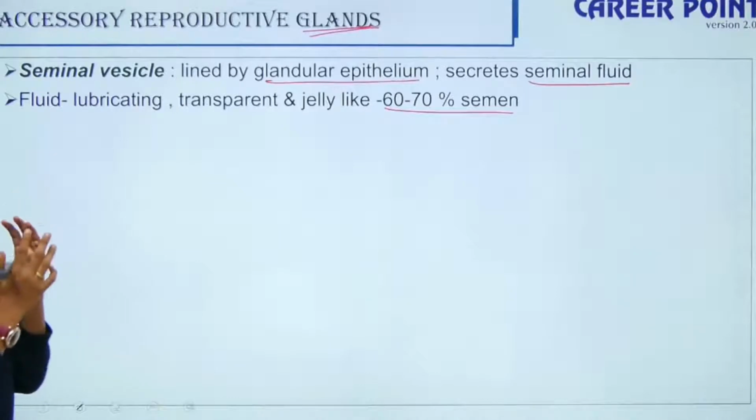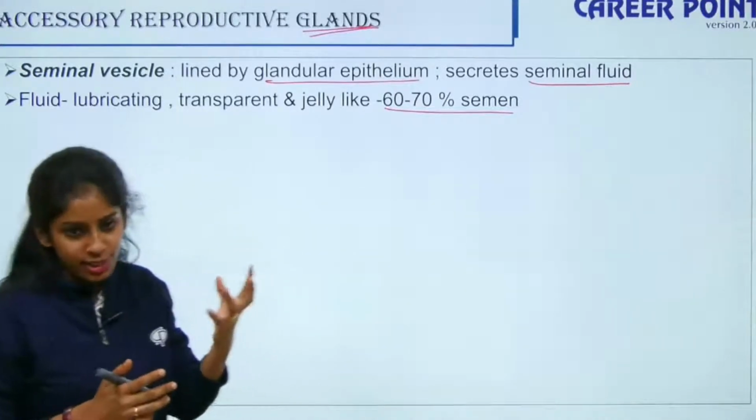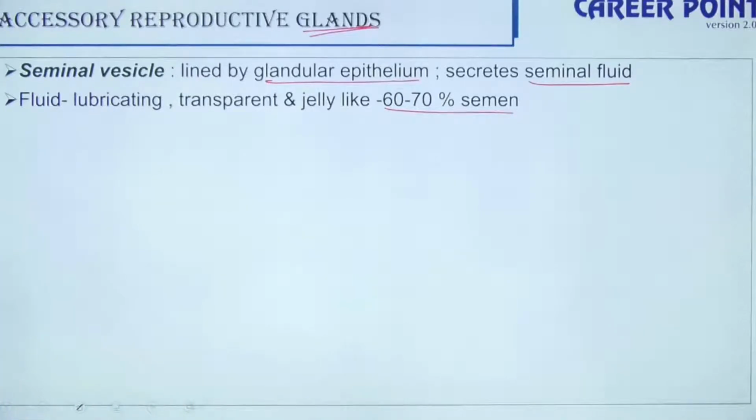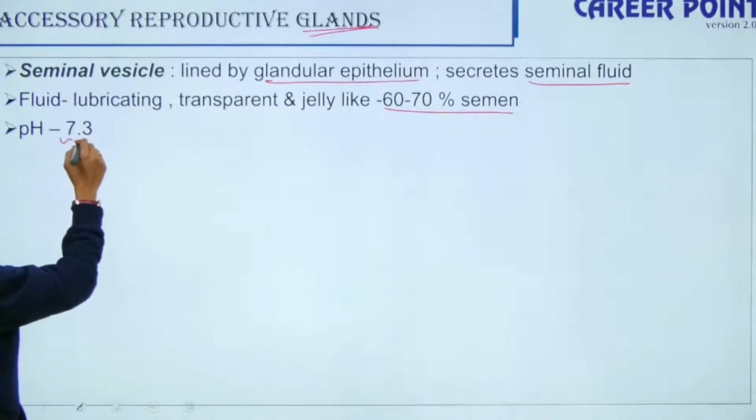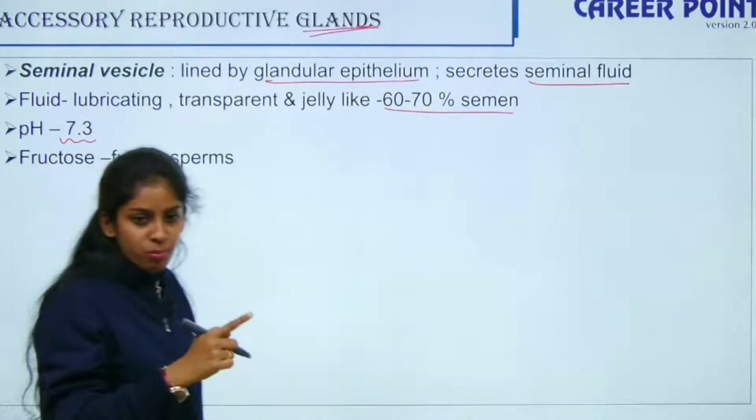Okay, so it is a fluid. A semen is a mixture of your seminal fluid, your sperms, etc. Okay, your seminal fluid contributes to 60 to 70% of the semen. The pH of your seminal fluid is 7.3. Your seminal fluid has an alkaline pH. So it also contains fructose. So seminal fluid contains fructose, which is a fuel to your sperms.